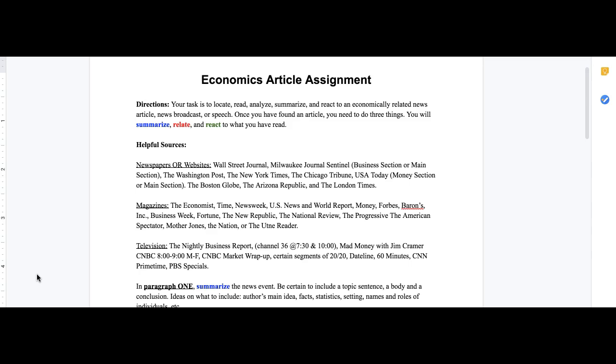The directions are as follows. Your task is to locate, read, analyze, summarize, and react to an economically related news article, news broadcast, or speech. Once you have found an article, you will need to do three things. You will need to summarize, relate, and react to what you have read.